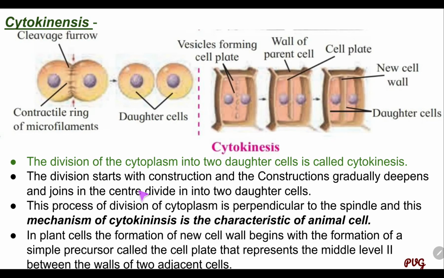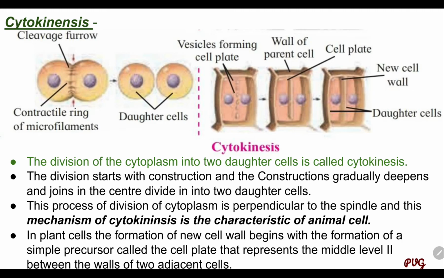The division starts with a constriction, and the constriction gradually deepens and joins the center and divides the cell into two daughter cells. This process of division of cytoplasm is perpendicular to the spindle, and this mechanism of cytokinesis is characteristic of animal cells.